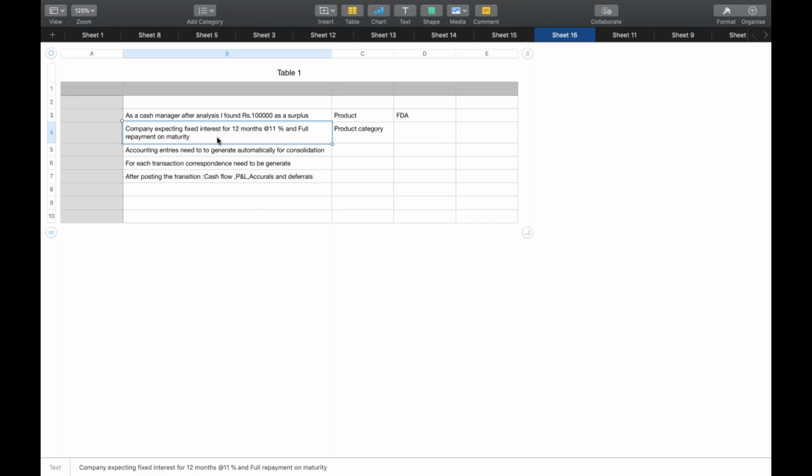meaning that they are expecting a percentage based on their investment, and they want fixed interest for 12 months with full repayment on maturity. So which financial instrument is suitable to us? Only fixed term deposit is suitable to us, or commercial paper, or certificate of deposit, or deposit at notice. These types of instruments where there is no risk are suitable to work with this example. Now, come to the requirement. Company is expecting fixed interest. Fixed interest means fixed term deposit. So the product category belongs to FD, fixed term deposit.